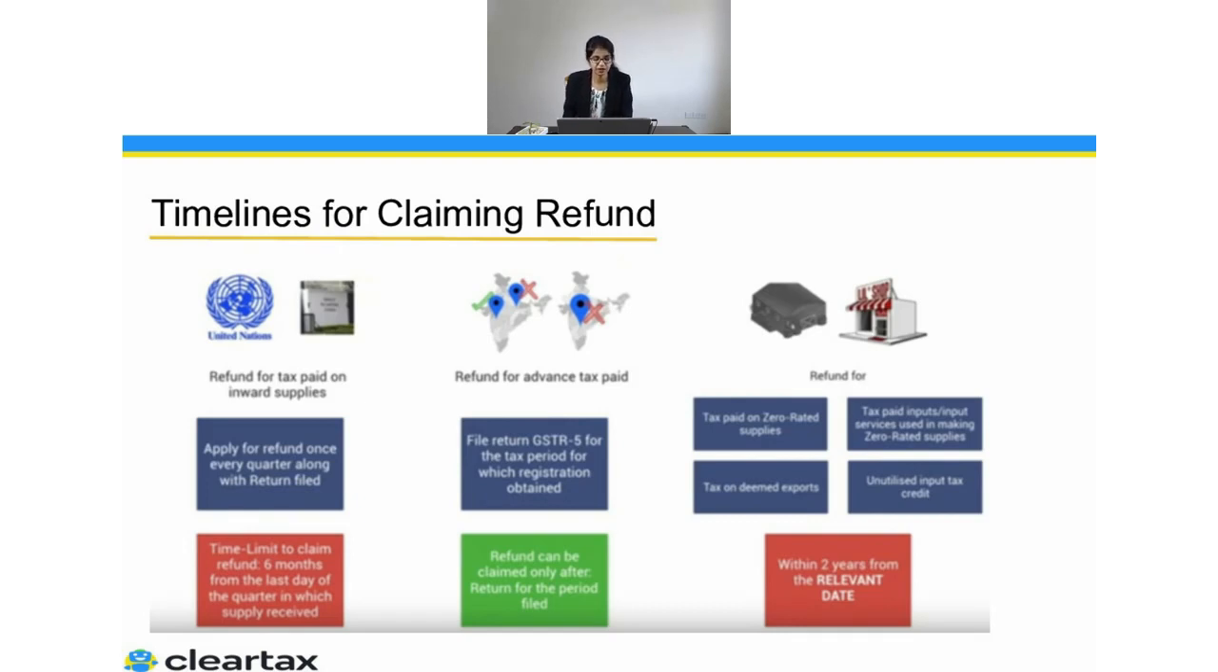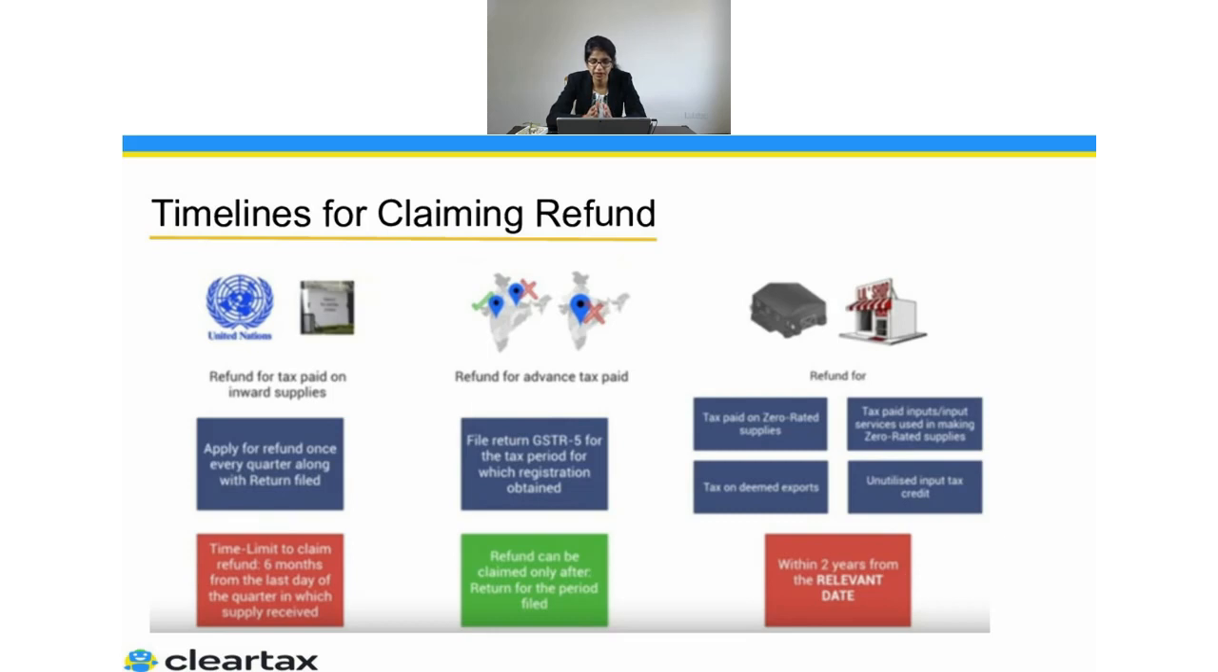And if you're filing the GSTR-5A, which means you're a casual taxable person or a non-resident taxable person, then the refund can be claimed only after you file the return. So here, one important thing which we should understand, whenever I'm talking about the taxes paid on the zero rated supplies or the inverted duty structure, where I have some unutilized ITC, in this case, the limit is 2 years.